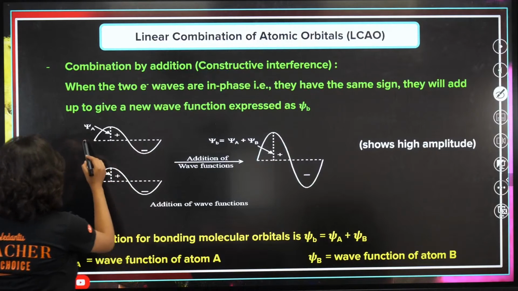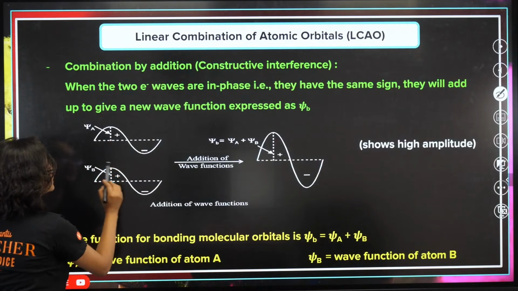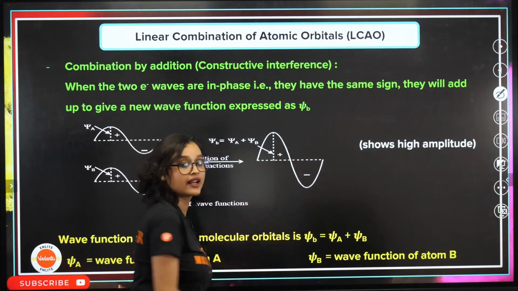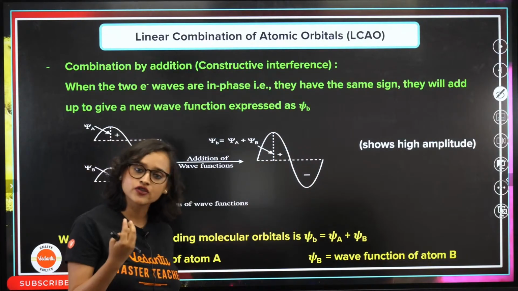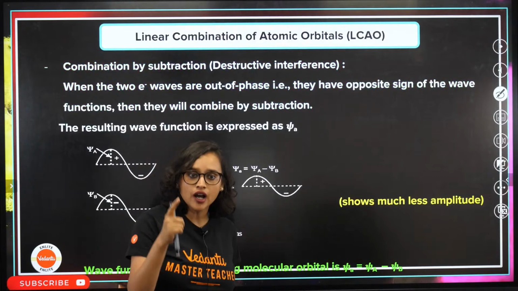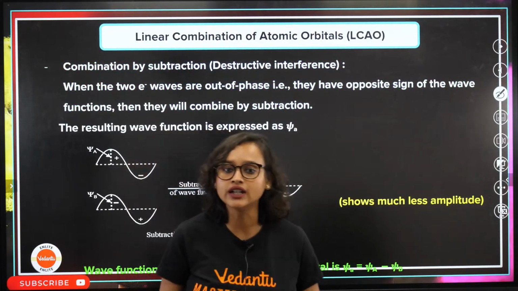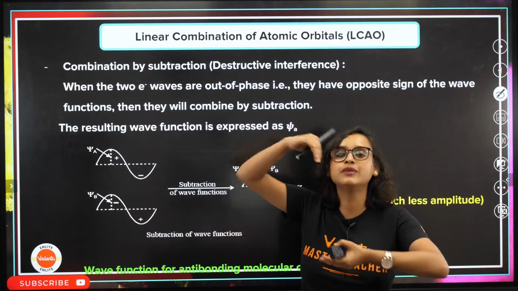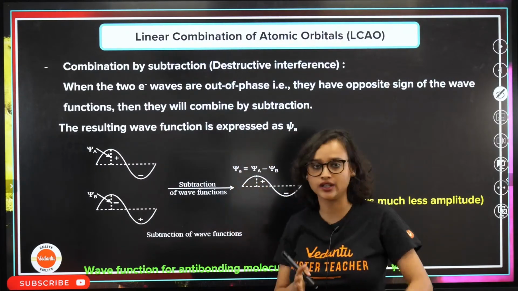See how this is forming? This is also positive, this is also positive. Now what happened? It became bigger, right? Constructive interference. Now, if you take a look at destructive interference, what happens here is combination by subtraction. We combine them, but they subtract each other out. They cancel each other out, right?